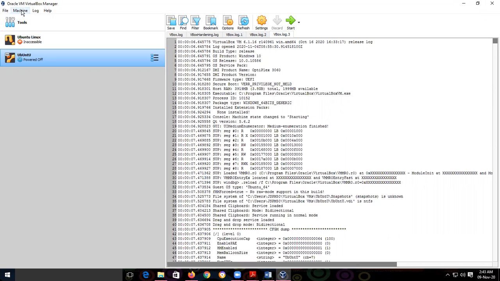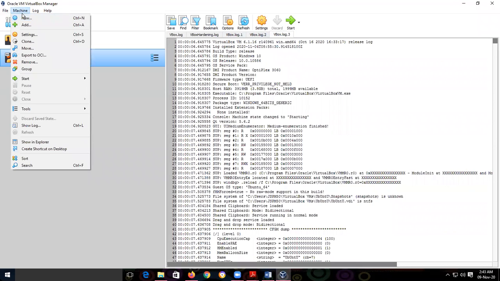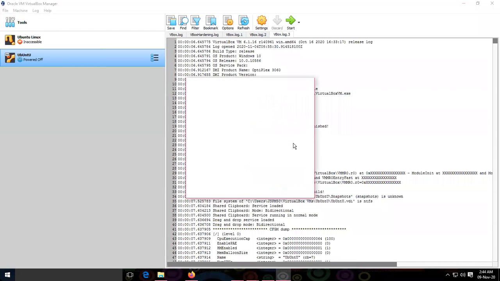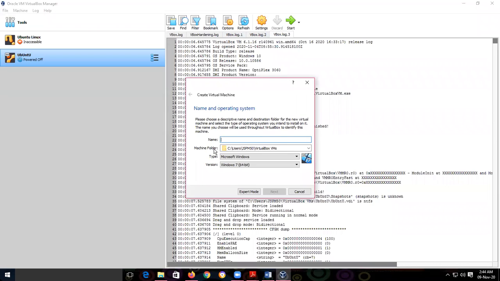Then go to the machine option. These log files are not appeared initially. Machine, then go to the new, and type here name of user, or you can give any name that will appear at the time of login, and then use the next, next, next option.